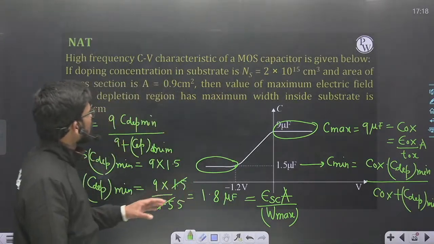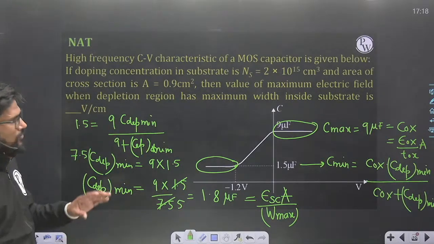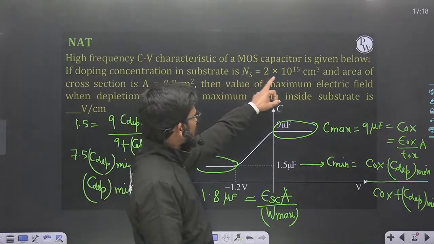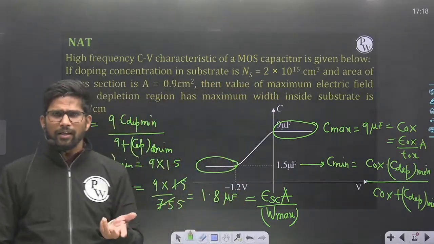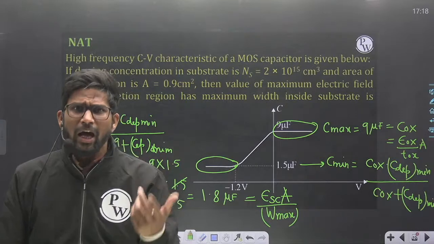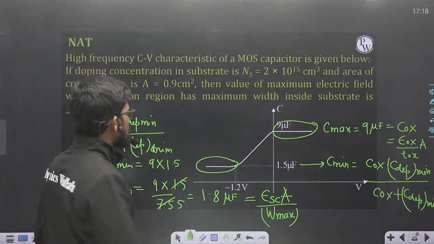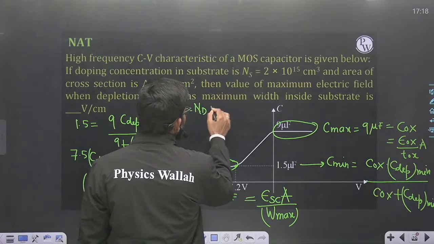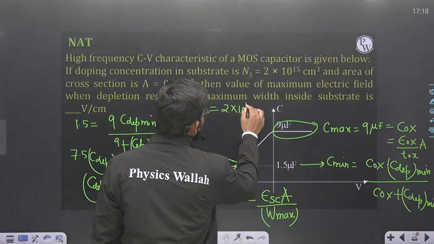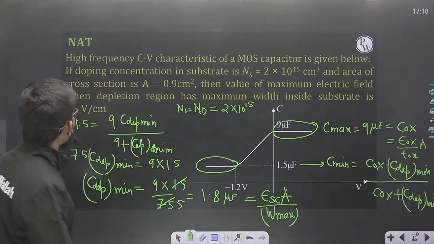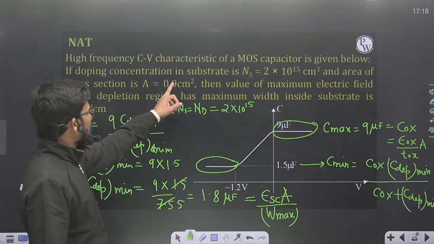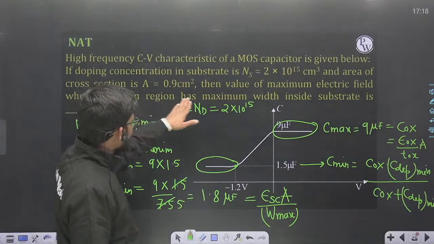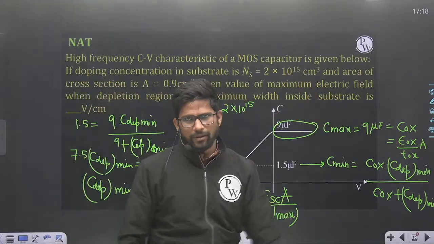Now what is asked in the question, let us try to find out that value. If the doping concentration in the substrate is Ns, and which type is the substrate? In a P type MOSFET the substrate is of N type, so this Ns is nothing but Nd. Ns is equal to Nd, which is 2 into 10 to the power 15, and the area of cross section is A equal to 0.9 centimeter square. Then find the value of the maximum electric field when the depletion region has maximum width inside the substrate.